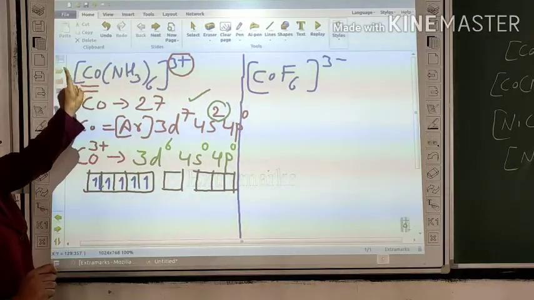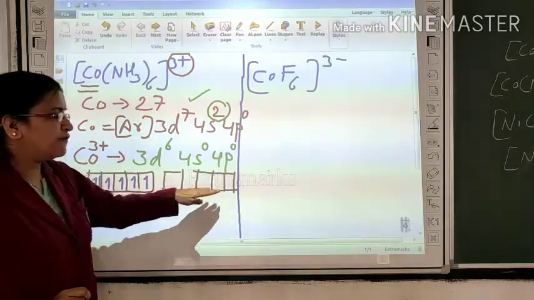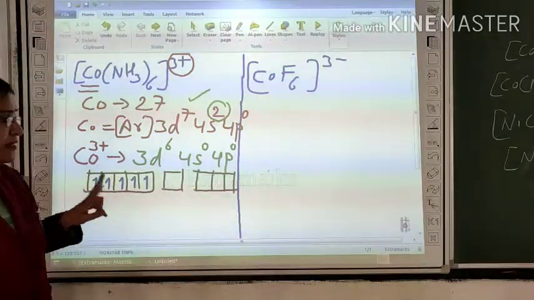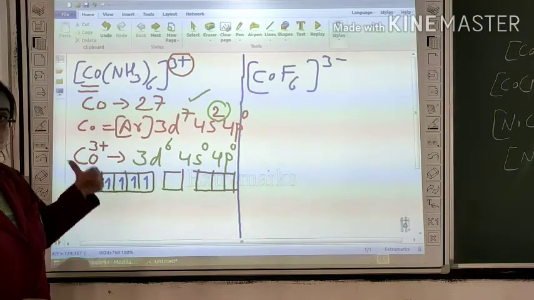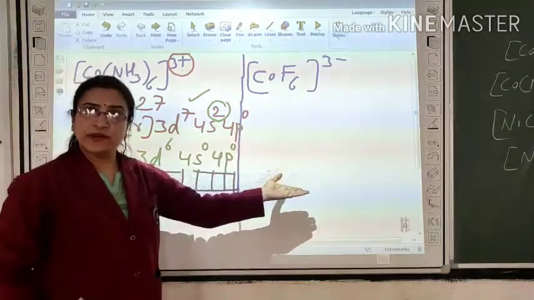According to the complex, we need 6 vacant orbitals. But here we have only 4 vacant orbitals. There are 2 possibilities. Vacant orbitals may be available from 3d or from 4d.